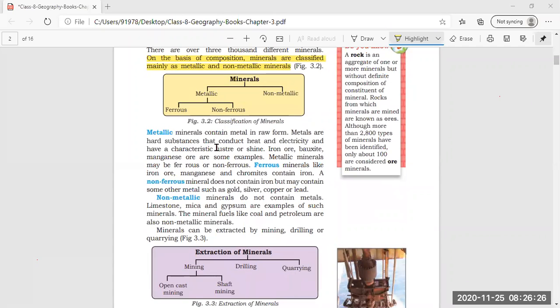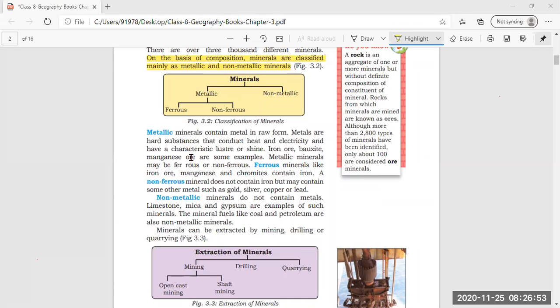Now, metallic minerals contain metal in a raw form. Metals are hard substances that conduct heat and electricity and have a characteristic luster or shine.